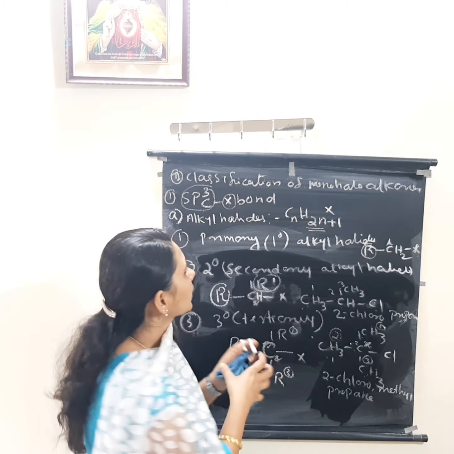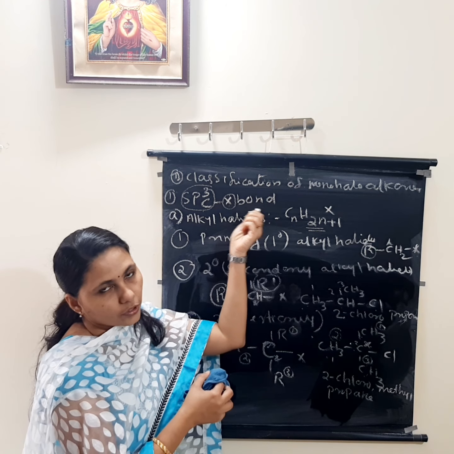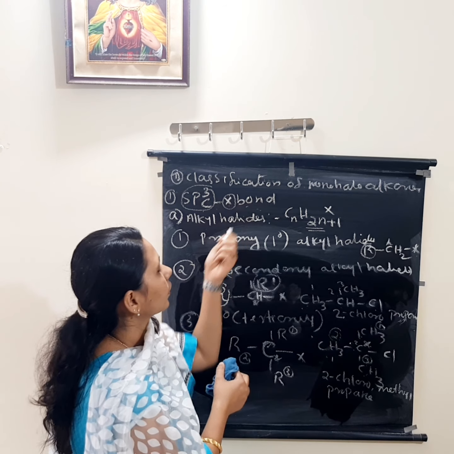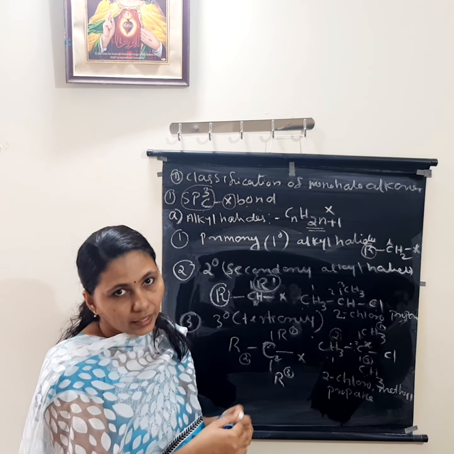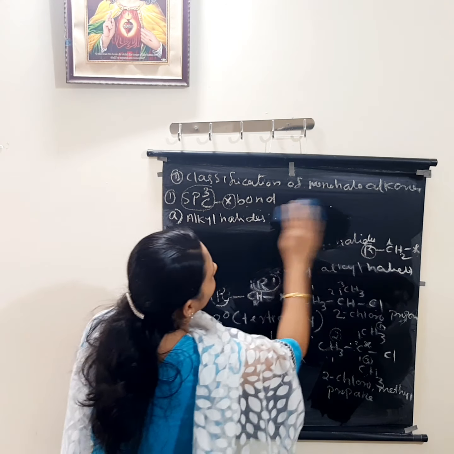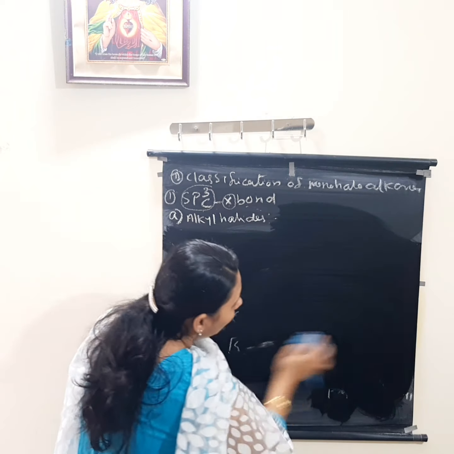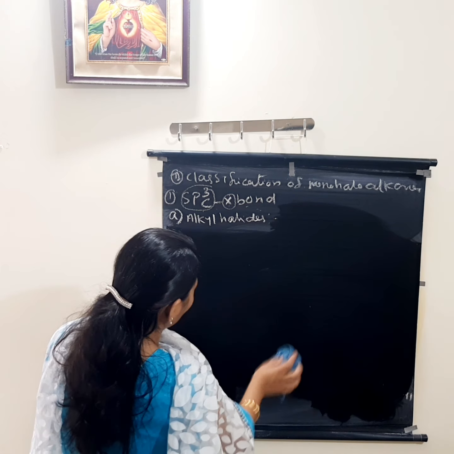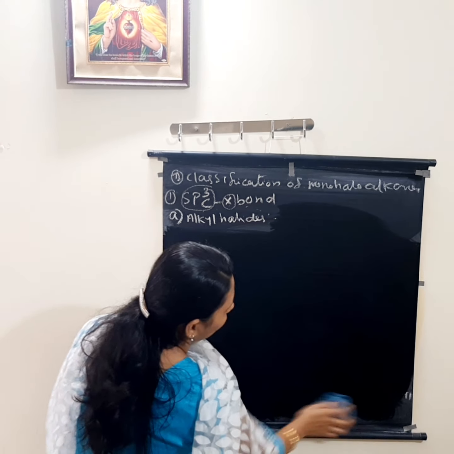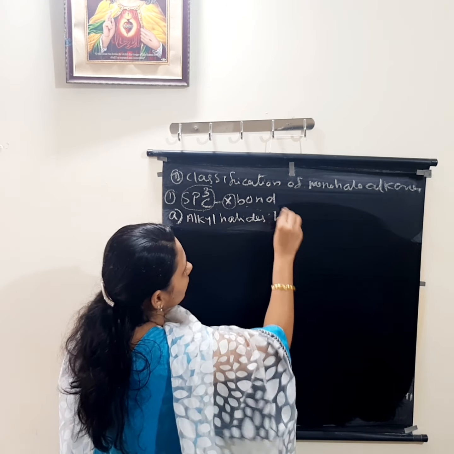So we started from which one? Compounds containing sp3 C-X bond. In that, the first one was alkyl halides, and the division of alkyl halides is over. Then after alkyl halides, next is coming which one? Allylic halide. B is allylic halide.